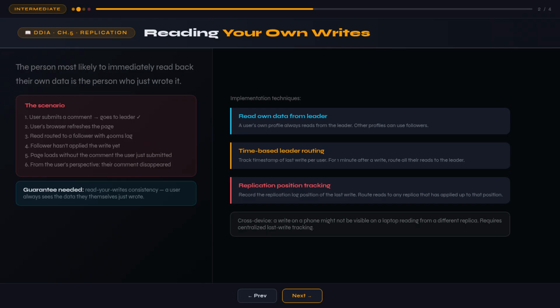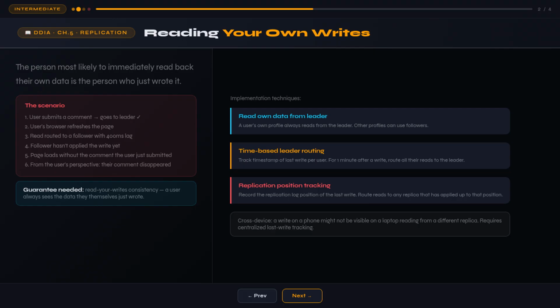How do you implement read your writes consistency in a leader-follower system? The book gives several practical techniques. One approach: when reading something a user may have recently modified, read from the leader. For example, a user's own profile is always read from the leader. Other users' profiles can be served from followers.